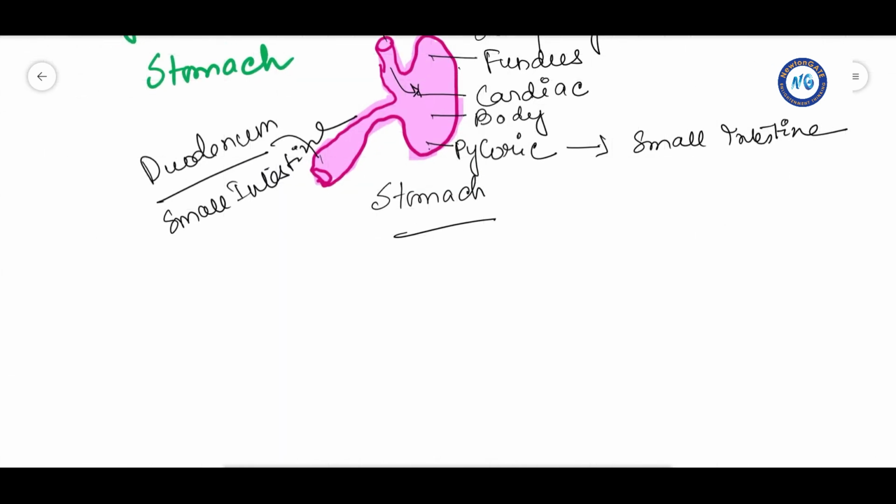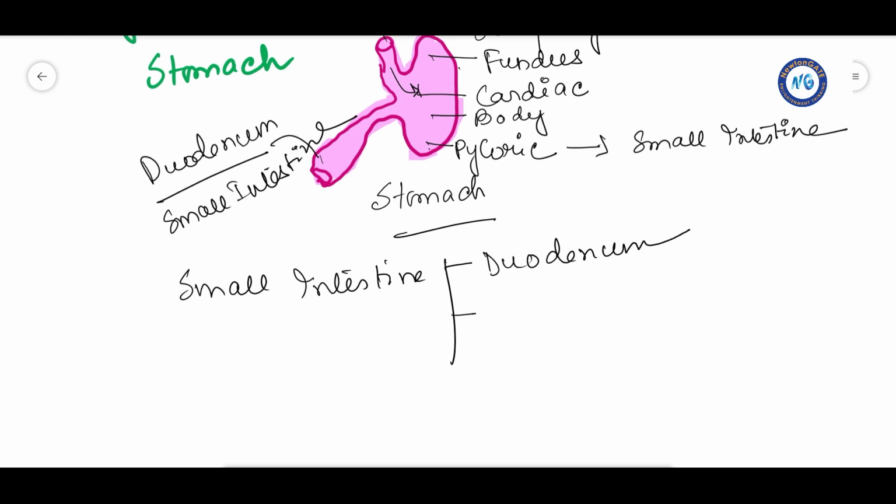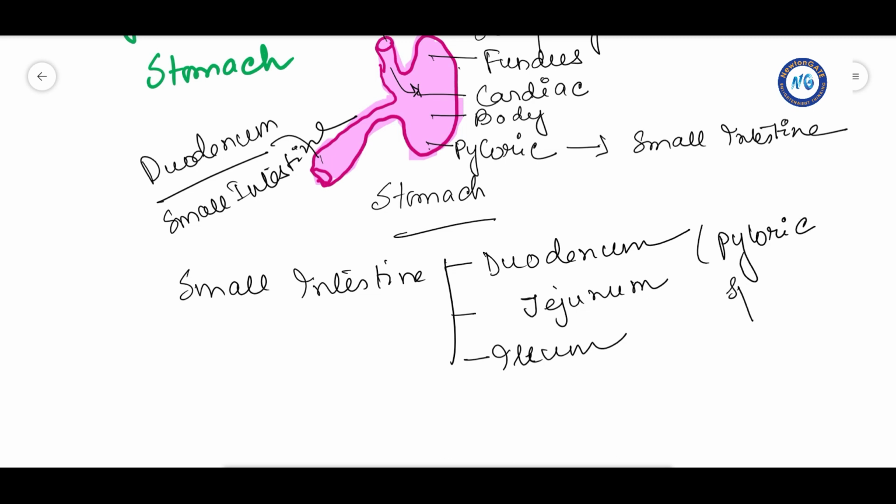How many parts does the small intestine have? The small intestine has three parts. First is the duodenum, second is the jejunum, and the third one is the ileum. The opening of the stomach into the duodenum is guarded by the pyloric sphincter. This is a sphincter muscle termed as the pyloric sphincter.